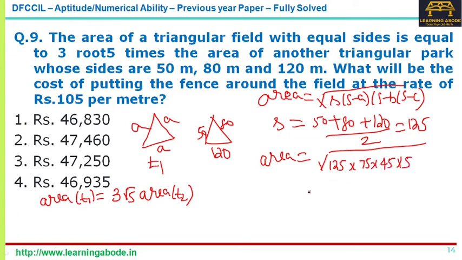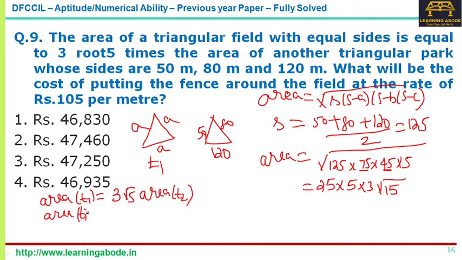Now this 125 into 5 is 625, whose root is 25. So I'll write 25 outside, and in 75, this is 5 square into 3. So I'll take 5 outside, and in 45 it is 3 square into 5. So I'll take 3 outside, and then I'll be left with root 3 into root 5. So together it is root 15. Now this is the area: 25 into 5 into 3, that's 375 root 15 is the area of the other triangle, T2. So area of T1